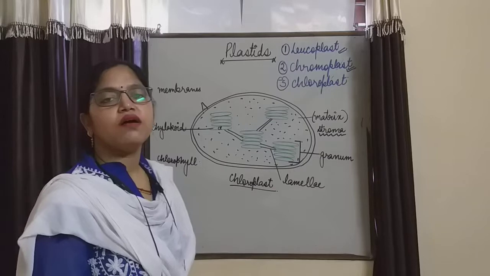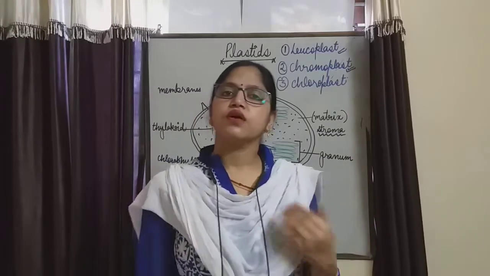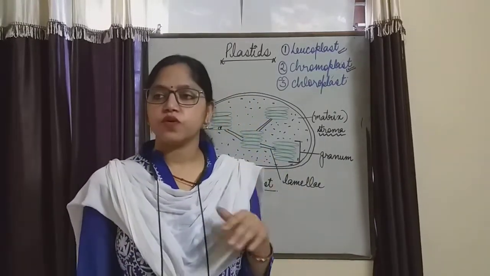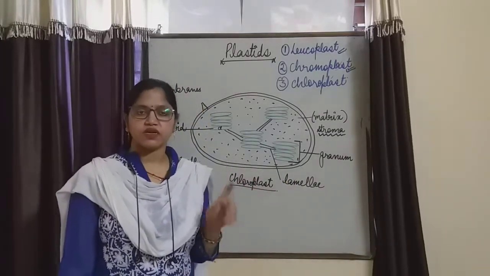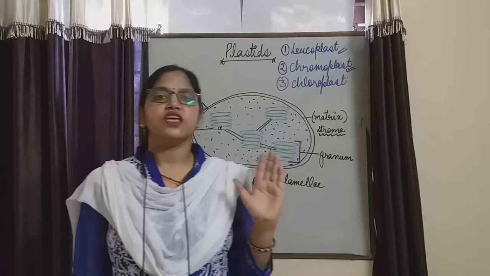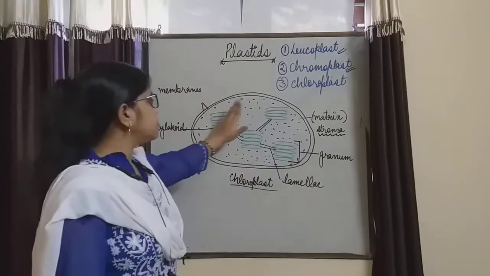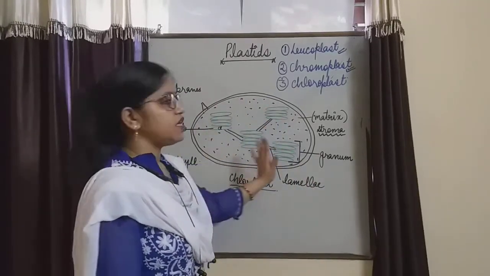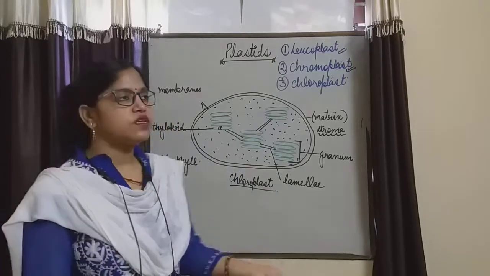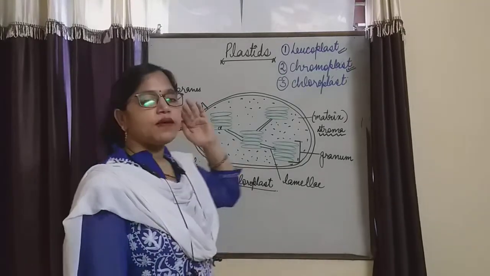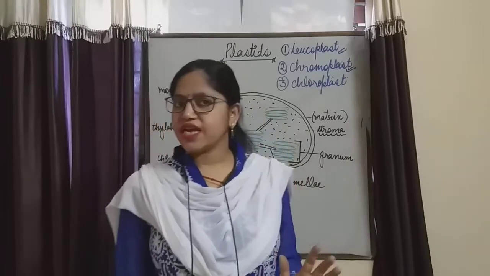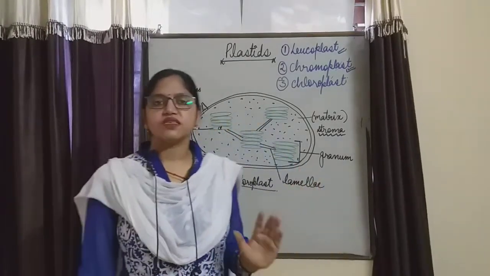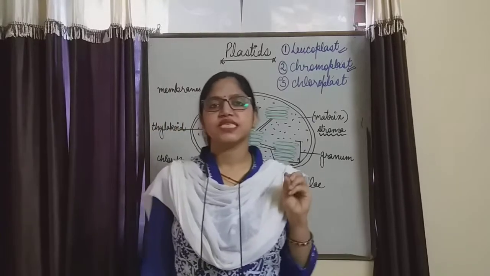So where are the chloroplasts present? In the leaves only. Therefore leaves are said to be the protein factories, the kitchen of the cell, because the food formation takes place on the surface of leaves. The chloroplasts are present in the leaves in specialized cells, which are said to be mesophyll cells.